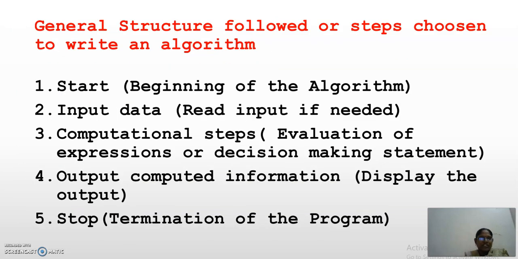What are the general instructions or steps followed to write an algorithm? The basic first thing is start, and the ending thing is stop. In between, we will write the algorithm. After starting, you will write the input data, then some computational steps, output, and stop. So these are the basic 5 things necessary for writing an algorithm. You will write a start, and at the end you will write the stop. In between, you will take the input, do some evaluations, and print the output, in between the start and stop.